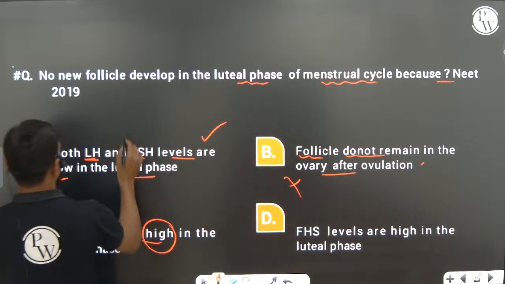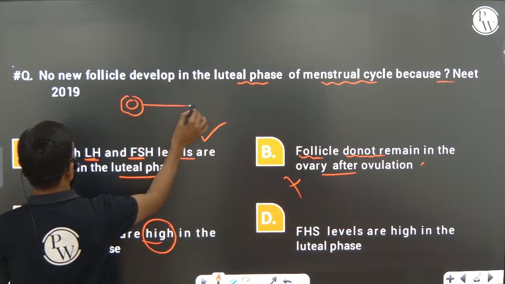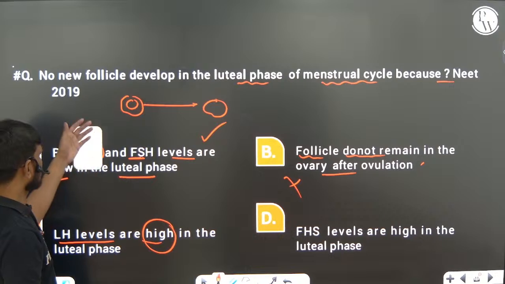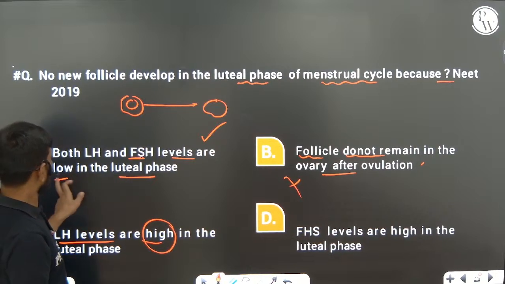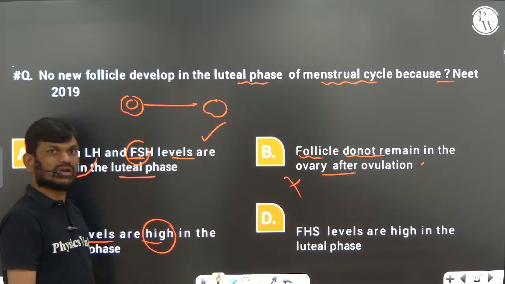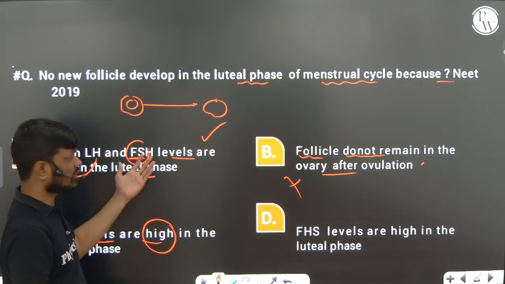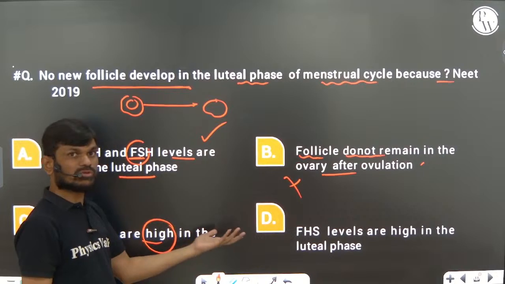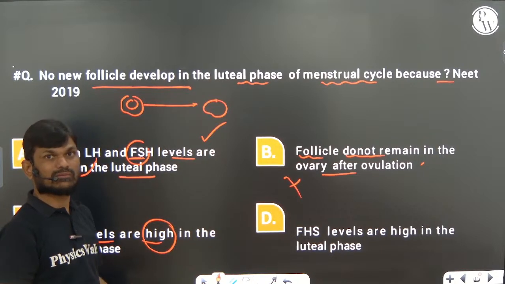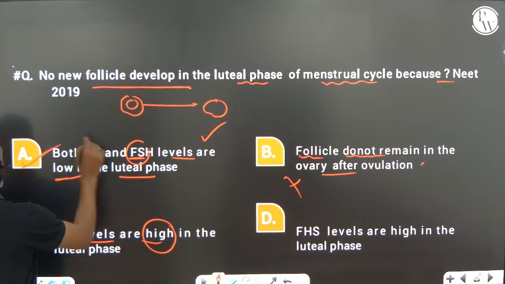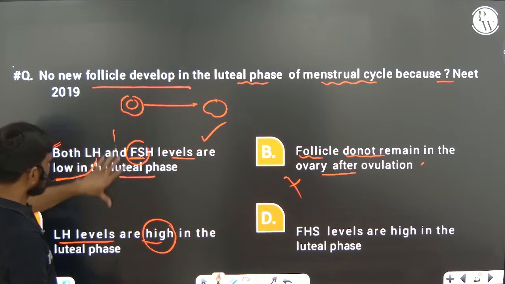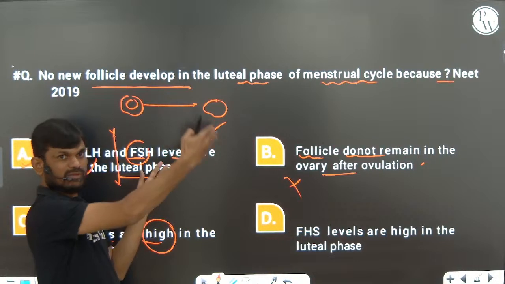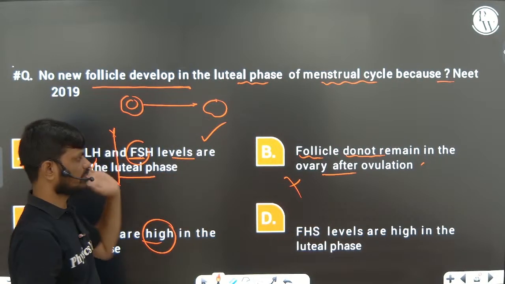Because of the high concentration of LH hormone and high concentration of follicle stimulating hormone in the luteal phase, that does not allow the primary follicles to develop into Graafian follicle. Sorry, low concentration of LH and low concentration of follicle stimulating hormone, because these are the hormones that can help in development of the follicles. If the concentration of these hormones is very less, how could they help in development of the follicle? So during the later phase of the luteal phase, not the initial period, the concentration of these hormones is very less. So the answer is A.